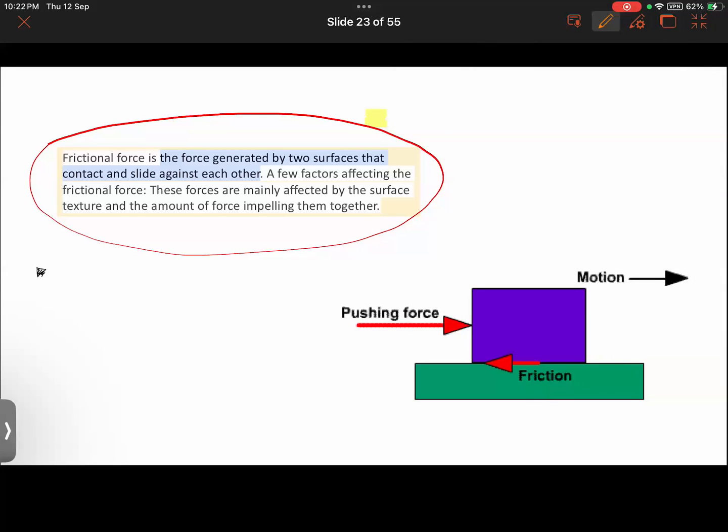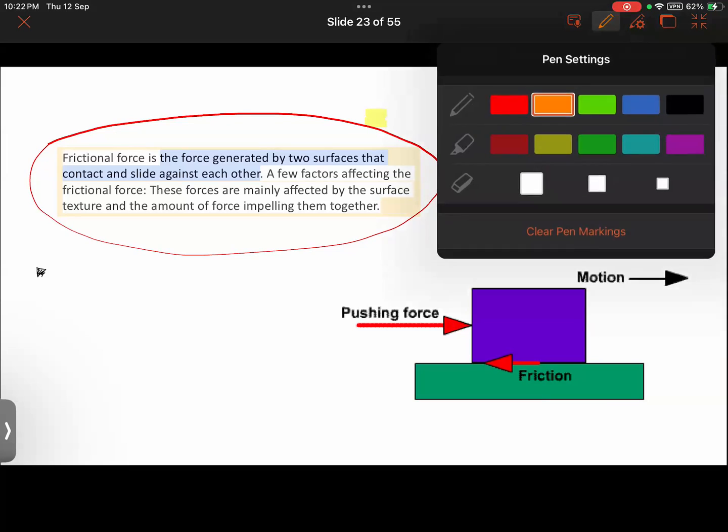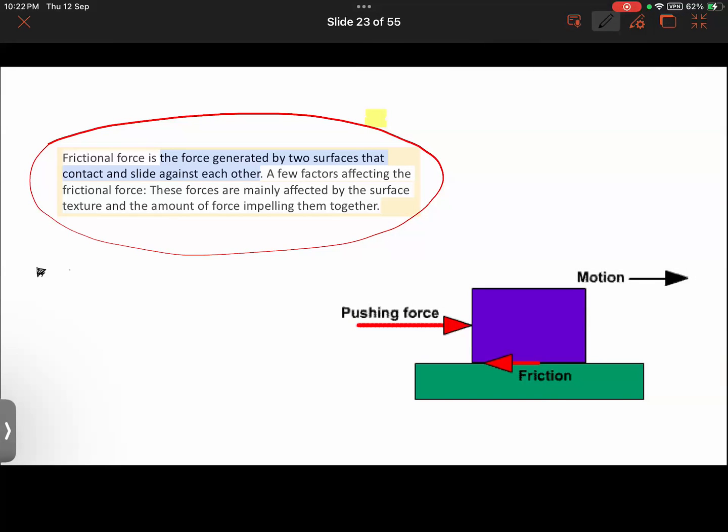So the very first property is that it always acts in the opposite direction to the applied force.